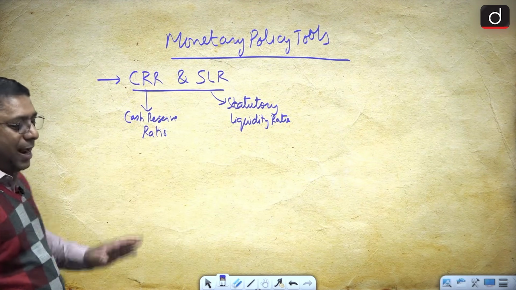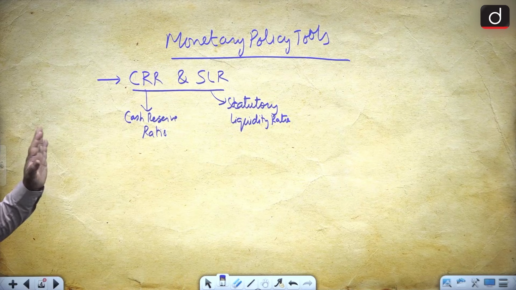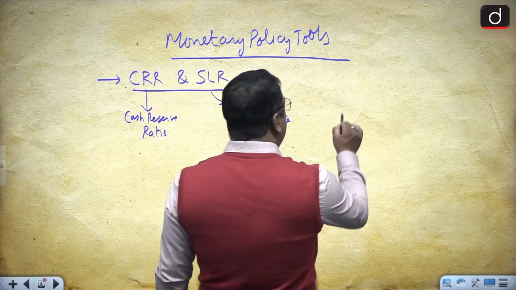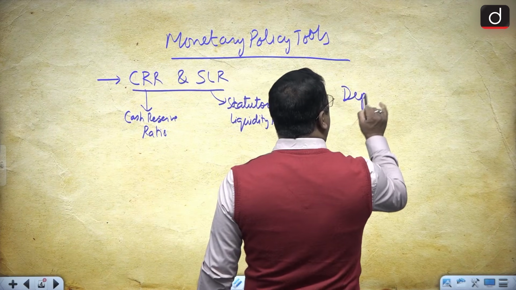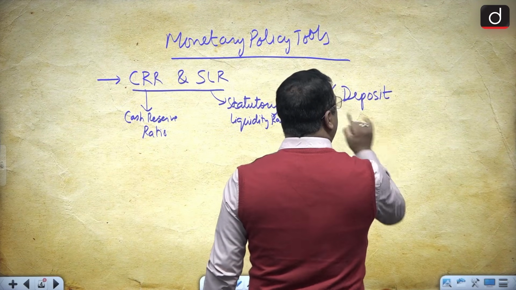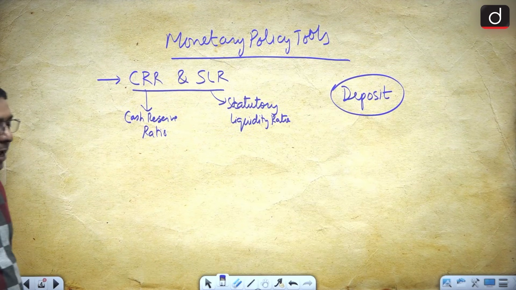What happens is that, very simply you can understand this, there are deposits in the bank. Remember it, there are deposits in the bank.